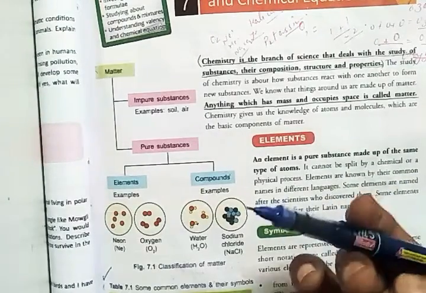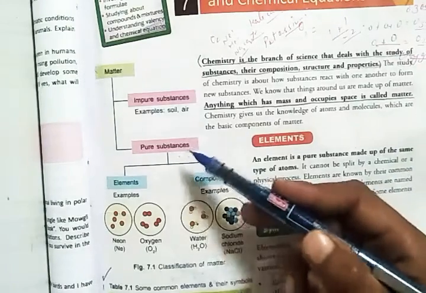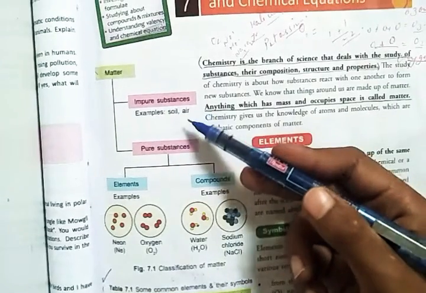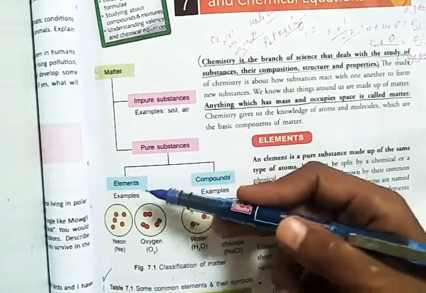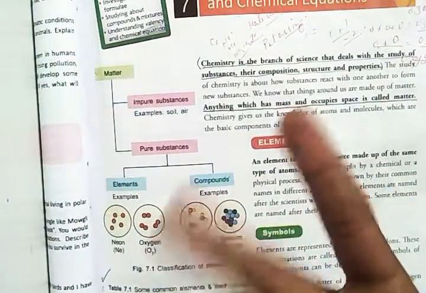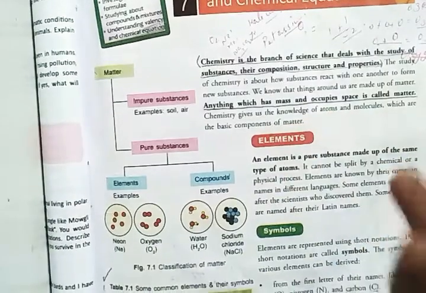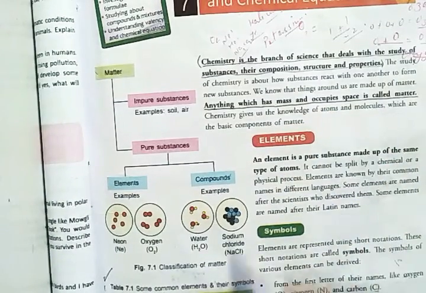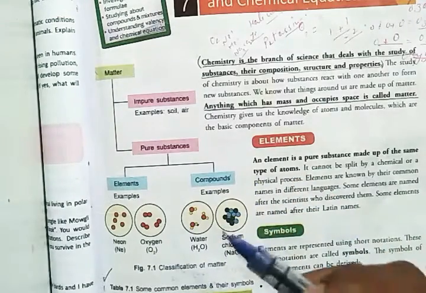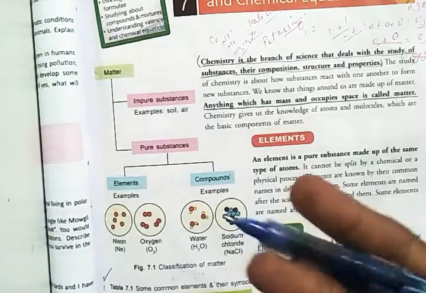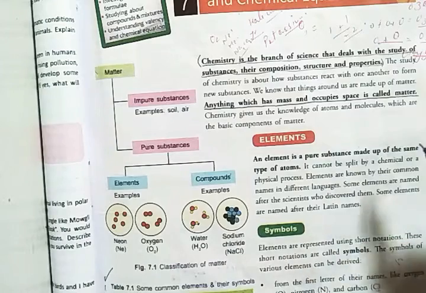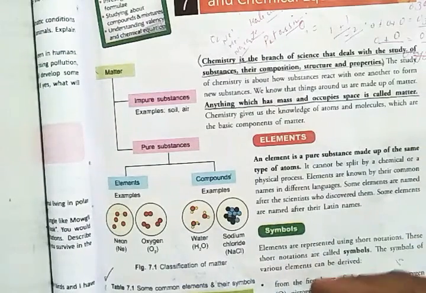What is an element? It is a pure substance. As you all know, matter is divided into two types of substances, pure and impure. Elements are pure substances which are made of the same kind of atoms. When atoms of the same kind combine, elements are formed. We can do any process, but once they are combined, they can't be split. They are known in different languages with different names.